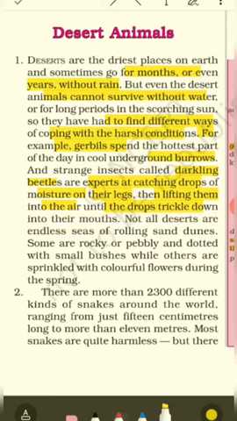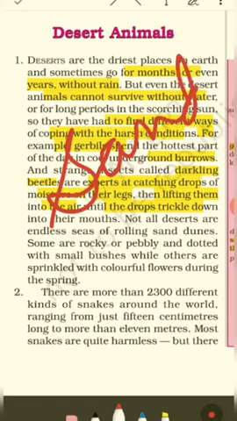So not all deserts are endless seas of rolling sand dunes. What do we think of when we think of desert? Whenever the word desert comes, a vast stretch of sand comes into our mind. But we make a mistake here. Remember, not all deserts are endless seas of rolling sand dunes. Means not all deserts are just about sand. There is something else to desert.